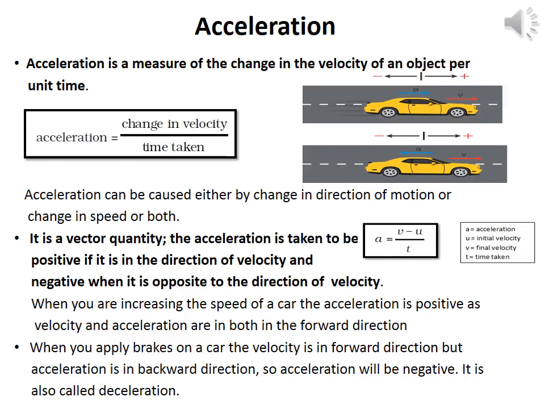Second one is negative acceleration. The acceleration is said to be negative when it is opposite to the direction of velocity. Example, when the same car driver applies brakes on his car, the velocity is in forward direction but acceleration is in backward direction. So the acceleration will be negative. This kind of acceleration is also called deceleration.